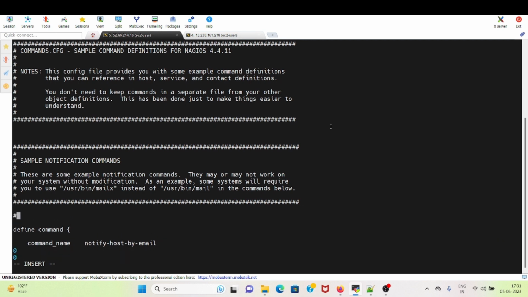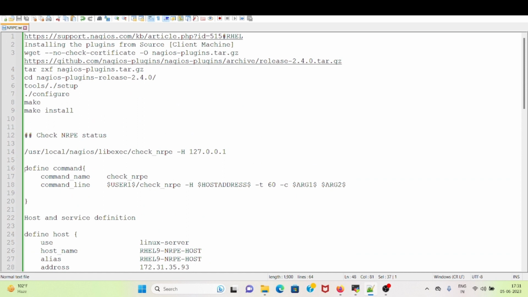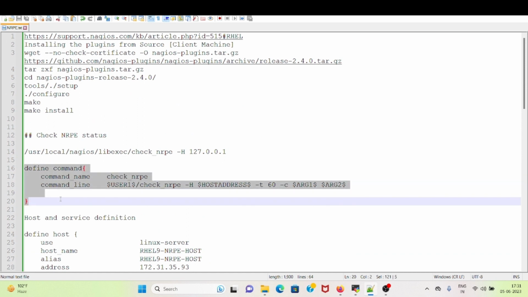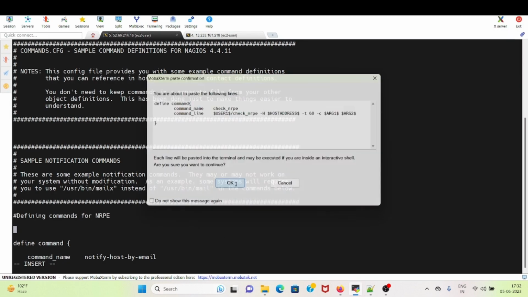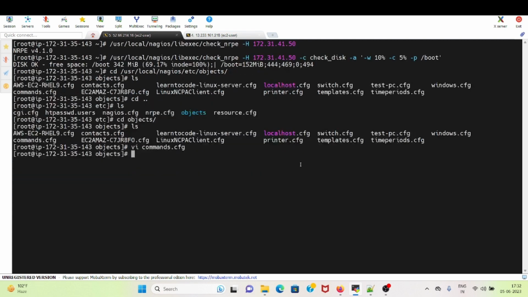Here I would write defining commands for NRPE. So I need to define this command and paste it here, with -t for timeout 60 seconds, and -c for the command with argument 1 and argument 2. Let me write and quit.